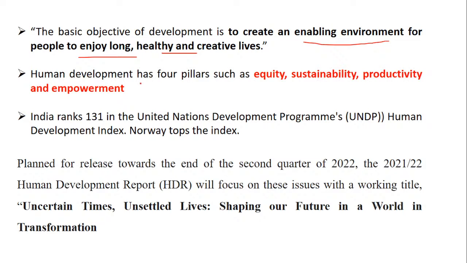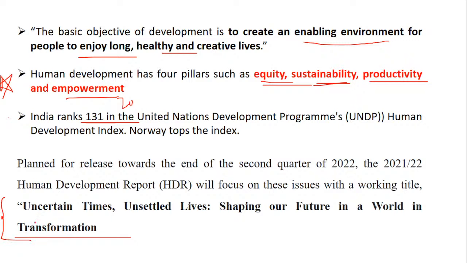Now, human development has four pillars. This can be a question which is again untouched. What are the four pillars? To create long lasting development: equity, sustainability, productivity and empowerment are the four pillars of development. India's rank is 131 as per 2020. Now the 2021 and 2022 index is expected, and the title is Uncertain Times, Unsettled Lives: Shaping Our Future in a Transforming World. This is expected to be released this year. So the latest is 2021, and the data is given based on that.